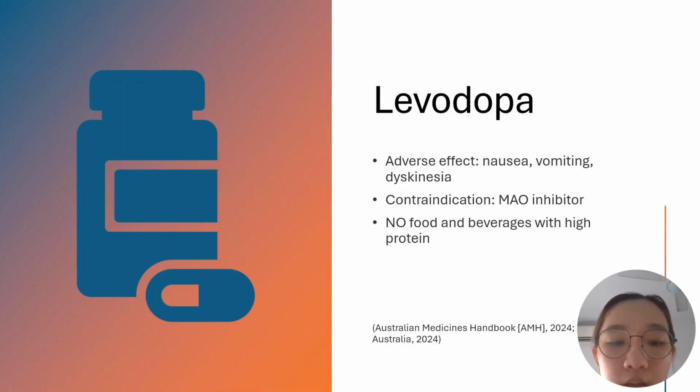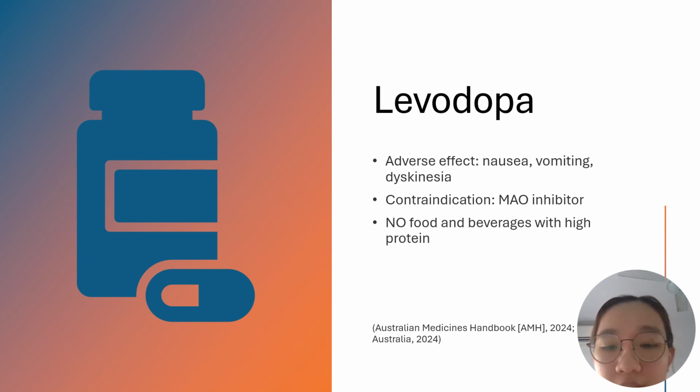Besides that, it is also important to remember that this medicine might cause nausea, vomiting, or dyskinesia. And when the patient is taking levodopa, it is crucial to educate the patient to be mindful of not taking any MAO inhibitor, as it might cause unexpected hypertension, and not to consume food and beverages with high protein, as levodopa and protein have to compete with each other in the small intestine, and the excess protein will take over the levodopa, which will decrease absorption.